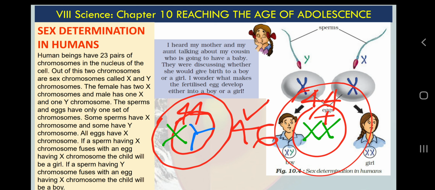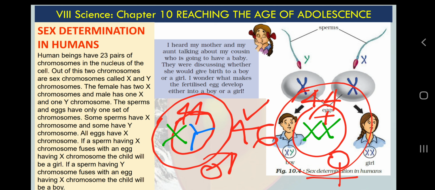If any cell has X and Y chromosomes plus 44, it will be a boy's cell. And if any cell has 2 X chromosomes apart from 44 chromosomes, it will be a girl's cell. So this is how you can know with one cell only, although it is microscopic, if you are able to learn about the chromosomal structure.